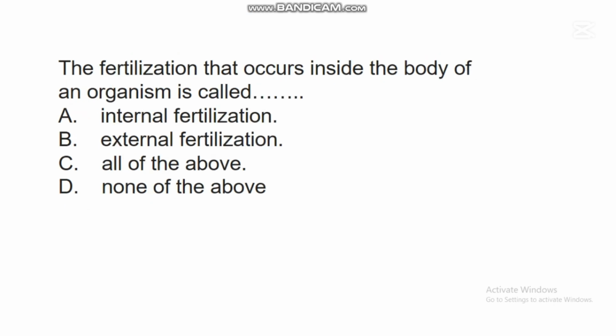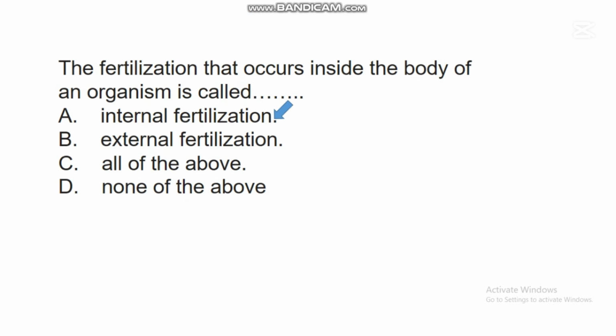The next question says, the fertilization that occurs inside the body of an organism is called dash. A. Internal fertilization. B. External fertilization. C. All of the above. D. None of the above. In this question, the correct answer is A.